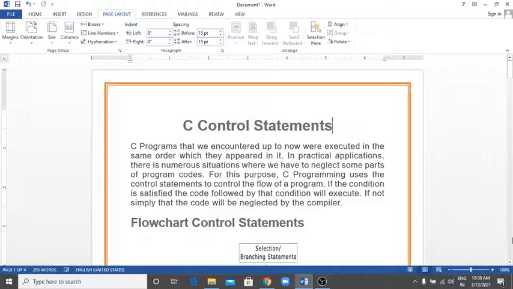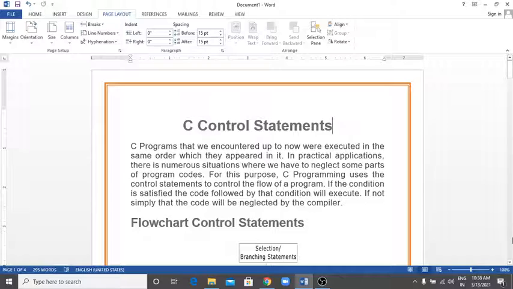The statements execute sequentially when there is no condition around them. If you put some condition on a block of statements, the execution flow may change based on the result of the condition. This process is called decision making in C. In practical applications, there are numerous situations where we have to neglect some part of the program code. For this purpose, C programming uses control statements to control the flow of execution of the program.